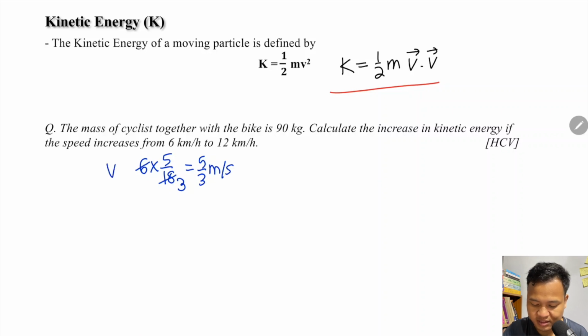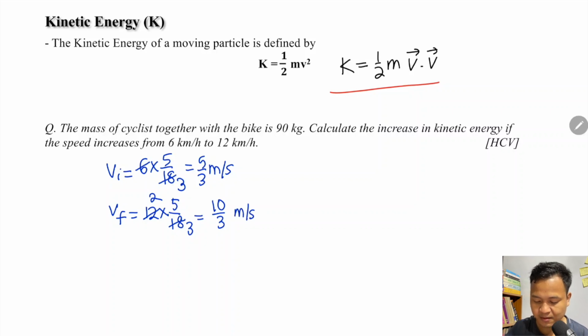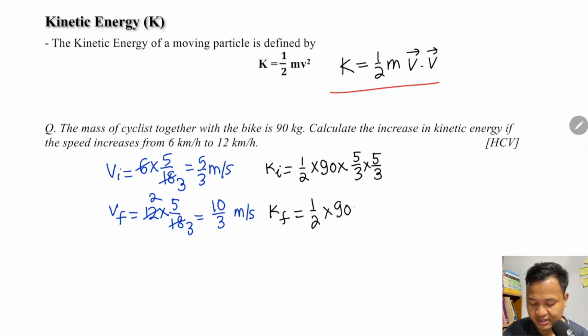The initial speed is 6 km per hour and the final speed is 12 km per hour. So 12 into 5 divided by 18, which gives 10 by 3 meter per second. The initial kinetic energy, K initial, equals half m, which is 90, into 5 by 3 the whole square, so 5 by 3 into 5 by 3. The final is half into mass 90 into 10 by 3 into 10 by 3.